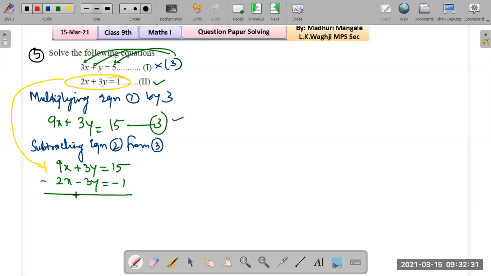Now combine the like terms. So what do we get? 9 minus 2, that's 7x. This plus 3y minus 3y gets crossed out. What are we left with? 15 minus 1, that is equals to 14. So x equals to 14 divided by 7, x equals to 2.